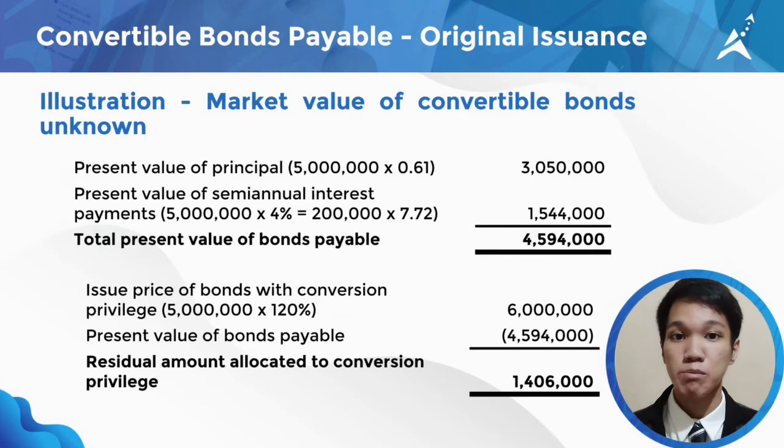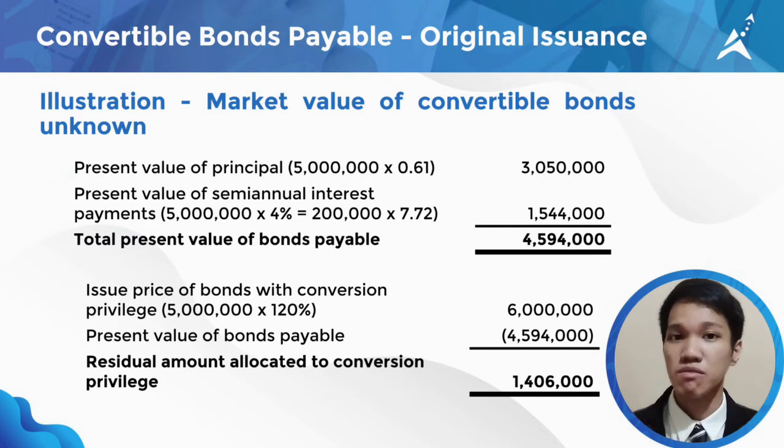Let's proceed to the computation. First, we'll get the present value of principal by multiplying the 5,000 bonds by the face amount of 1,000 pesos and multiplying it again by the present value factor of 0.61. This will result in 3,050,000.